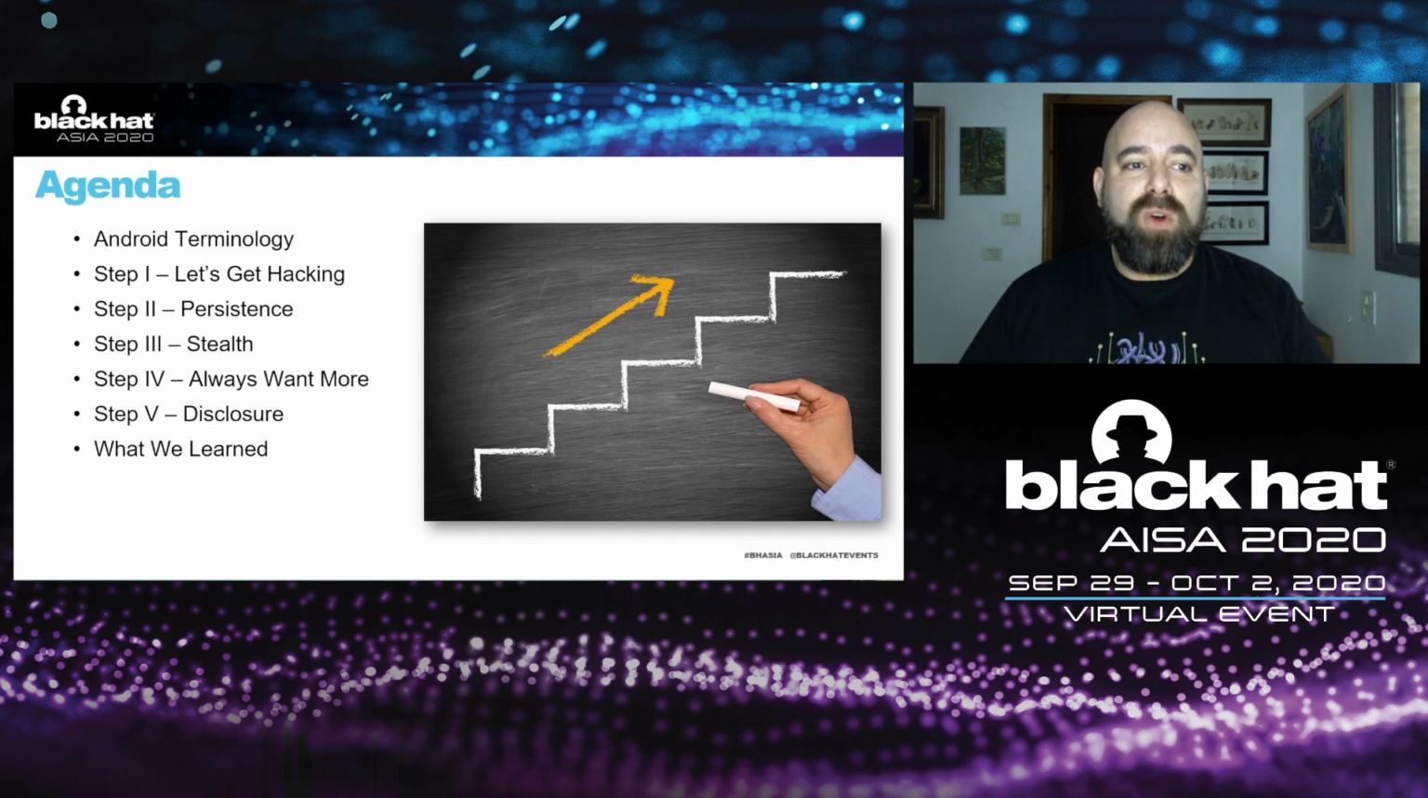And then we will go step by step as a hacker would go. First, we will just start hacking. Then when we do find a hole into the system, we'll try to be persistent and stay there. Step 3 will be stealth. And then we'll move into the fun part of always wanting more, because this is what hackers want. The important part of disclosure, and then we'll try to summarize and learn something from this story.